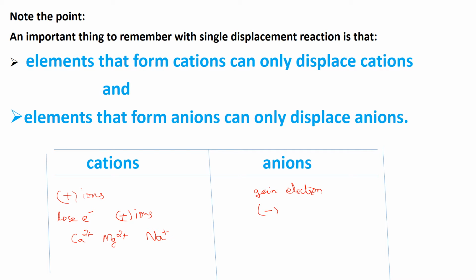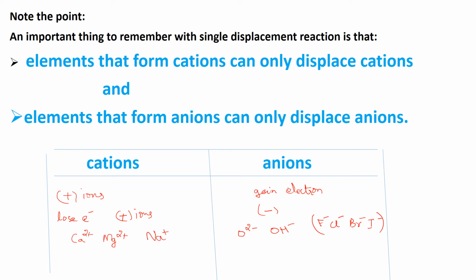For example, oxide ion O2-, then hydroxide ion OH-, and all the halogens, that is fluoride, chloride, bromide or iodide ions. Especially you have to remember these ions in an anion replacement reaction.